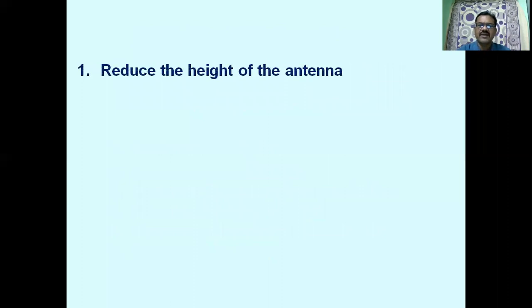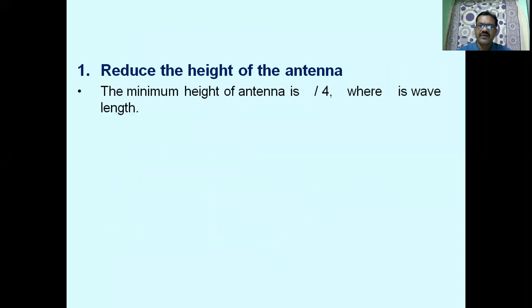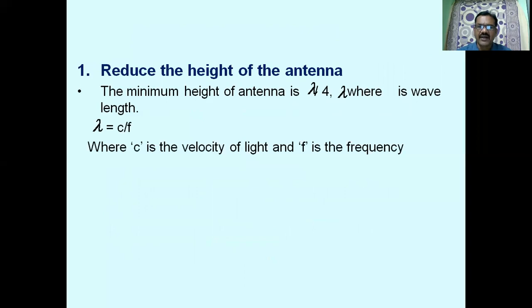The first one is to reduce the height of the antenna. If you make use of modulation, we can reduce the height of the antenna. If we take a quarter wave dipole, the height of the antenna is lambda by 4, where lambda is called wavelength.